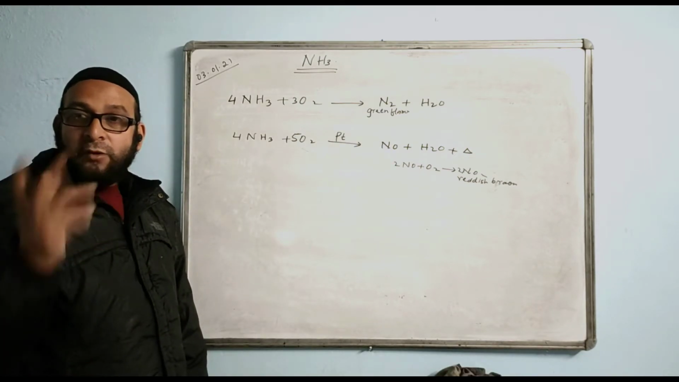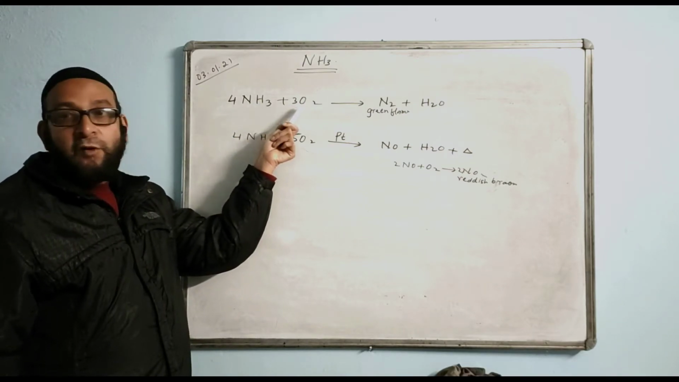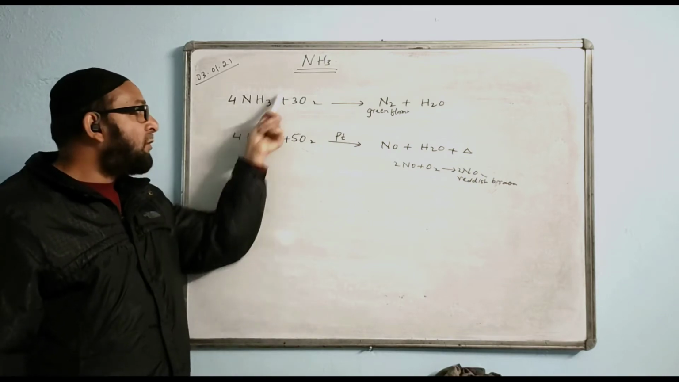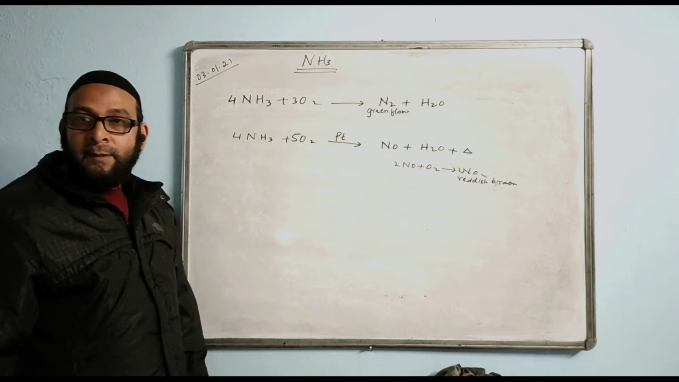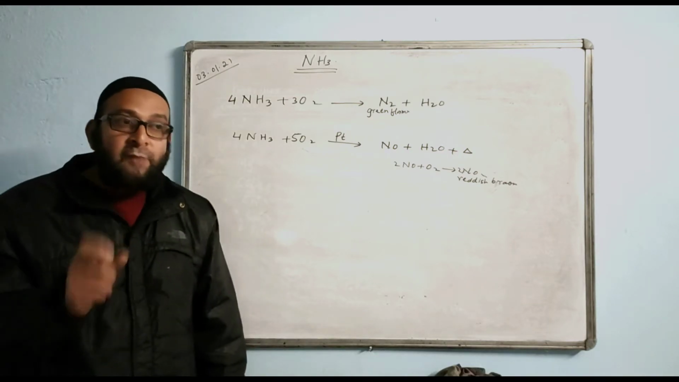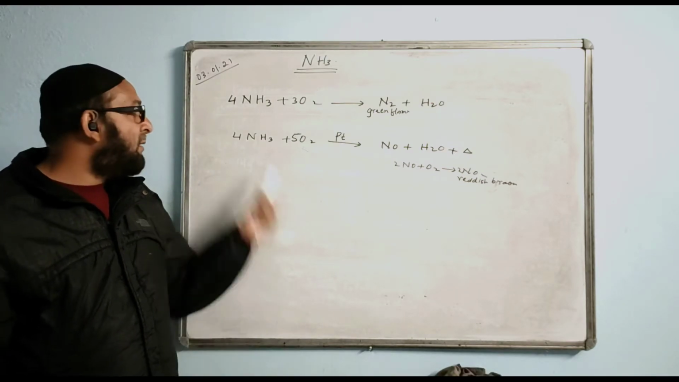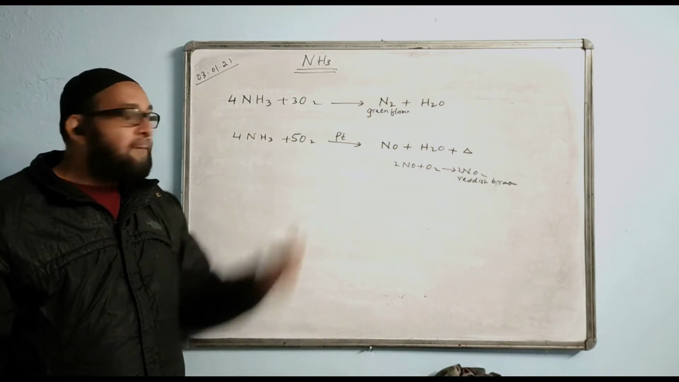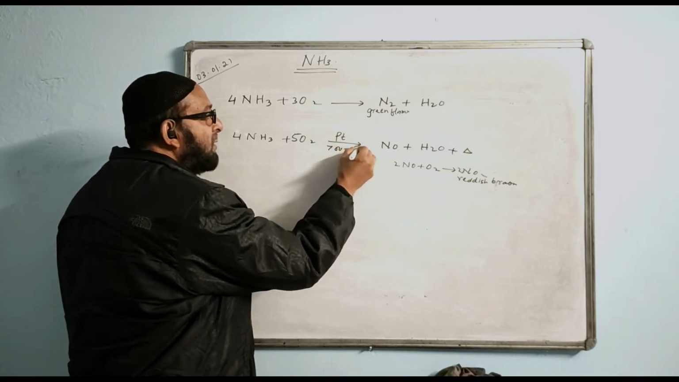And observations are also different. In the first case, ammonia burns in a jar of oxygen with green flame. Which reaction would you write, the first one or the second one? First one, because green flame. Ammonia burns in a jar of oxygen in the presence of a catalyst. Which reaction would you write? The second one. What is the name of the catalyst? We say platinum. And this reaction's temperature is 700 to 800 degrees Celsius.